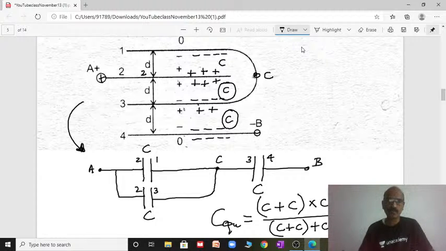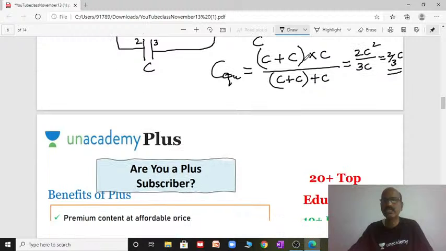So 2C into C, 2C square by 3C, the C cancels, you will get 2 by 3C. This is the effective capacitance between A and B. Let us go for the next one.